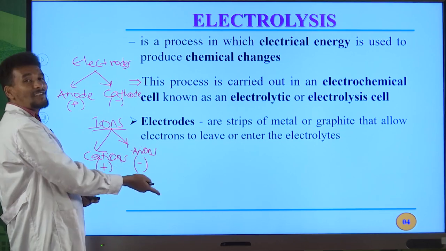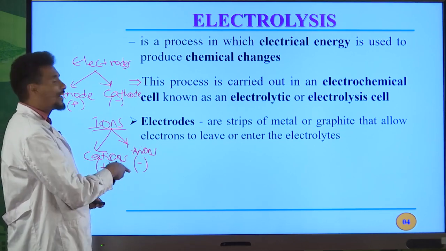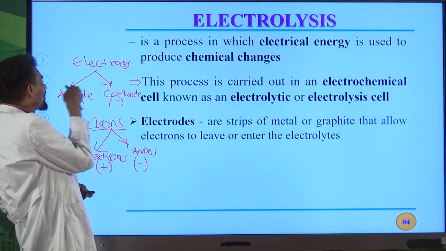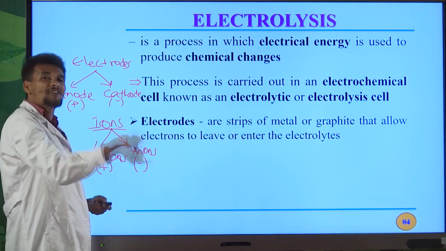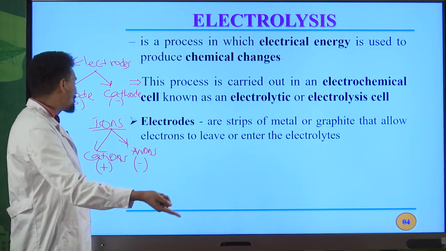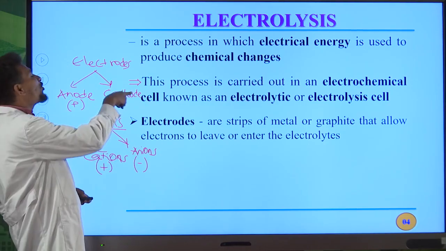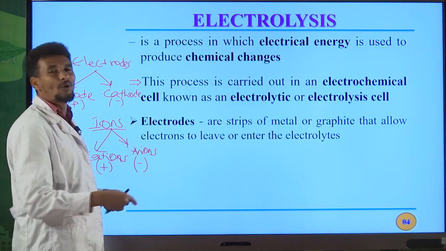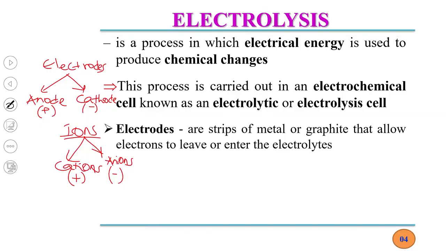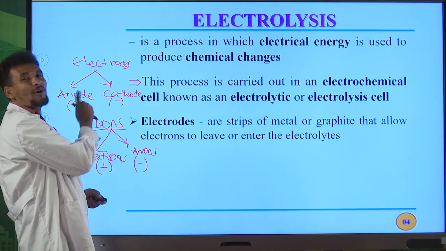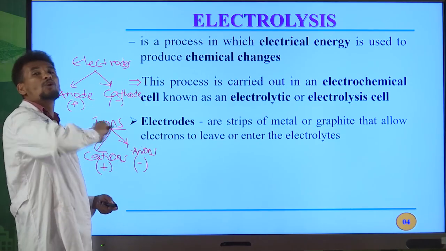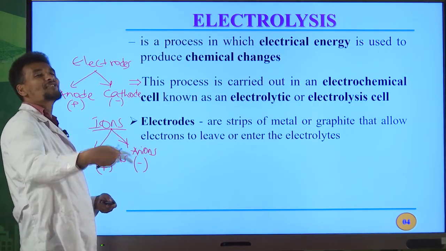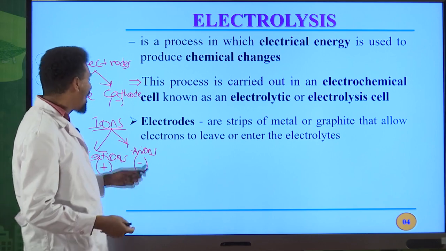Anions are negatively charged particles, therefore they migrate toward the anode. They are attracted toward the anode and discharged by losing electrons. Cations migrate toward the cathode and are discharged by gaining electrons, and the reduction reaction takes place. Anions migrate toward the anode and are discharged by losing electrons because they are rich in electrons. Then the oxidation reaction takes place in the electrolytic cell.